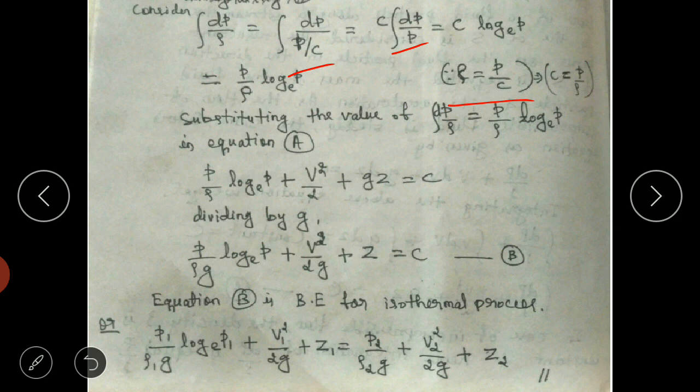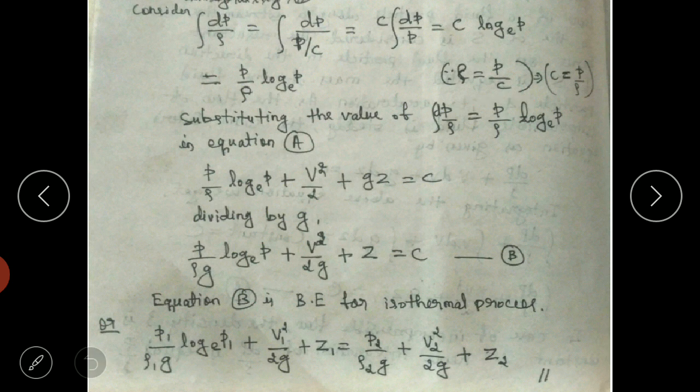So the integration of dp by p is log p base e. That we get here. Again we have the constant c. From this term we can substitute the value of c as p by rho. So the value is substituted. Now we know that the integration of dp by rho is this term.